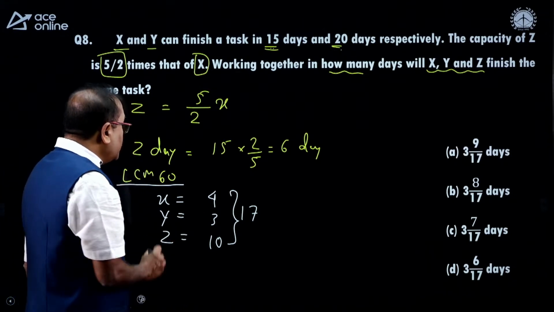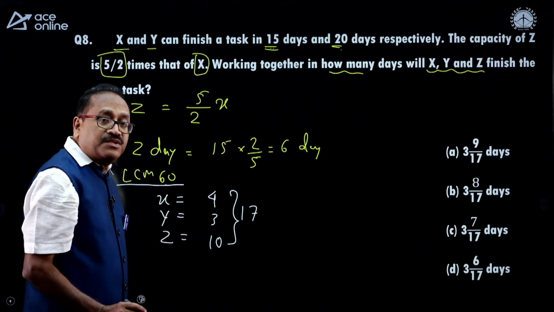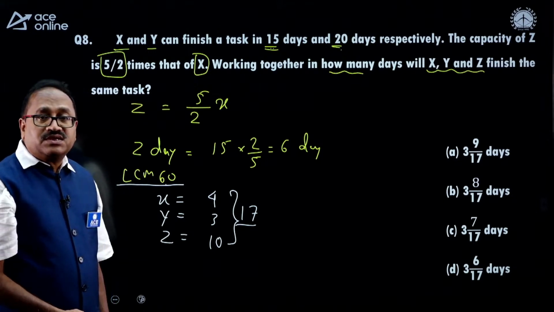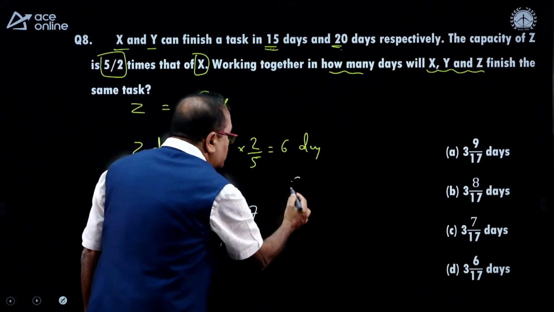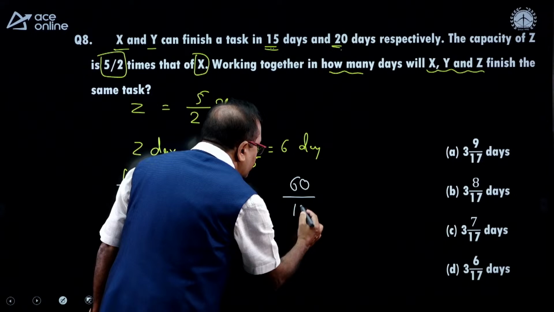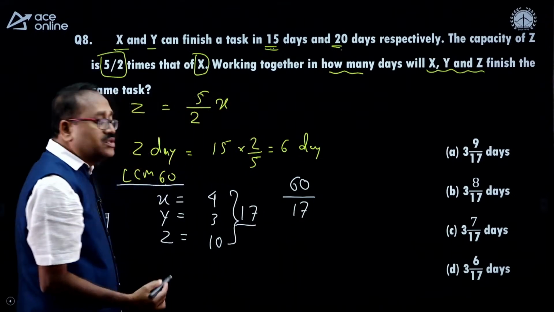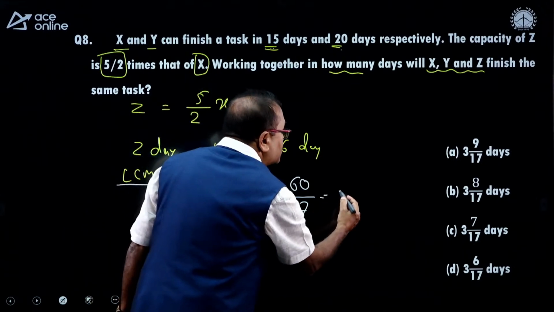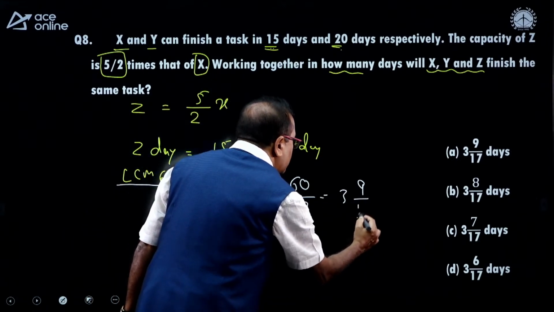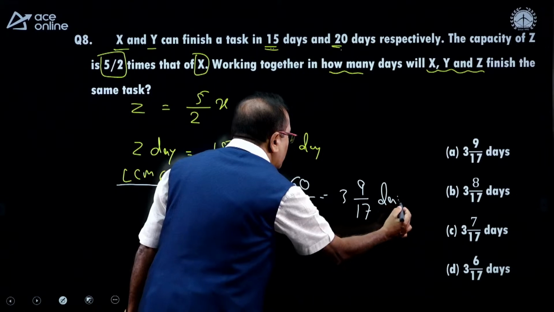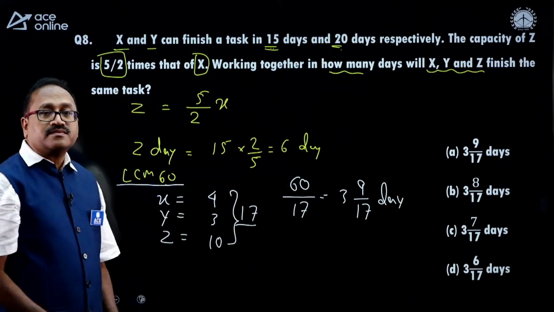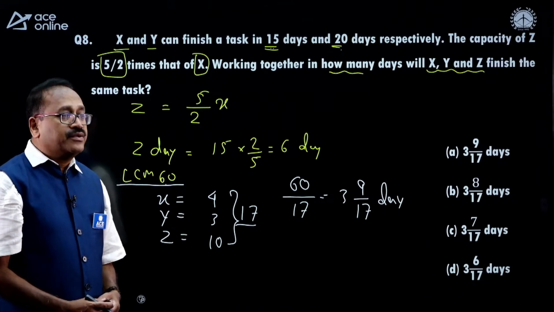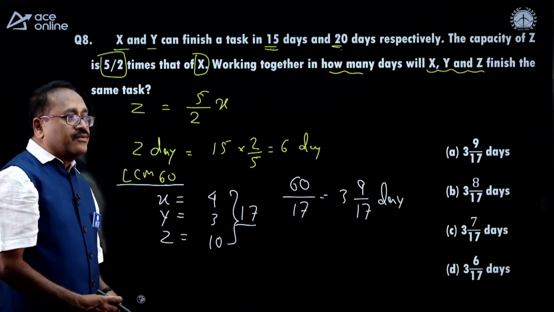The number of units to be completed is 60, and altogether 17 units are completed per day. So your answer is 60 divided by 17, and 17 times 3 is 51, the remainder is 9. So your answer is 3 9 by 17 days. Well done, Mr. Pawan. Well done.